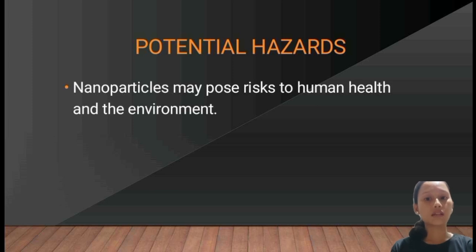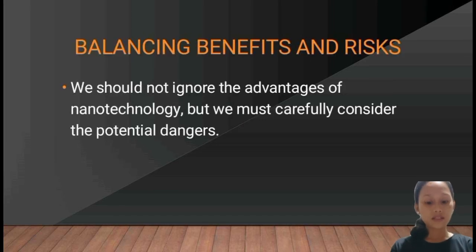So next is ganang environmental risk. So example ani soil contamination. So they may alter soil chemistry, affect microbial communities, and also plant health. So next is balancing benefits and risk. So we should not ignore the advantages of nanotechnology, but we must carefully consider the potential dangers.